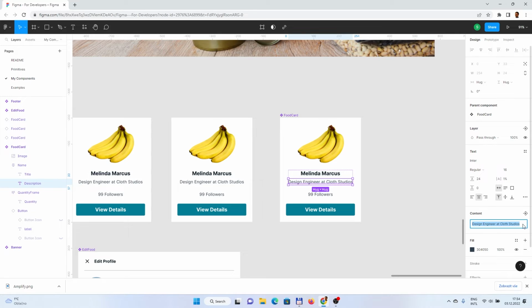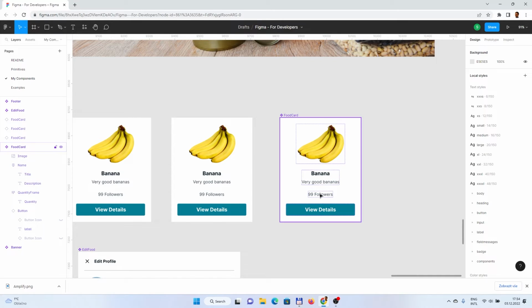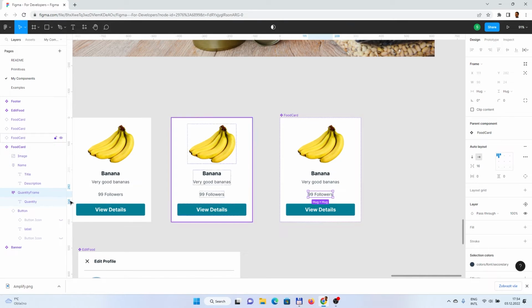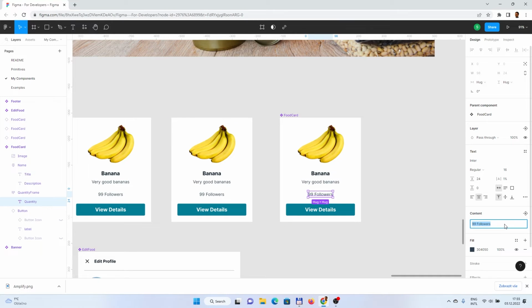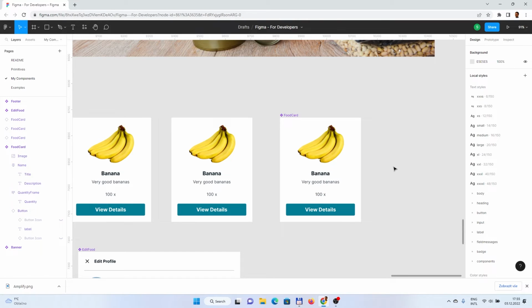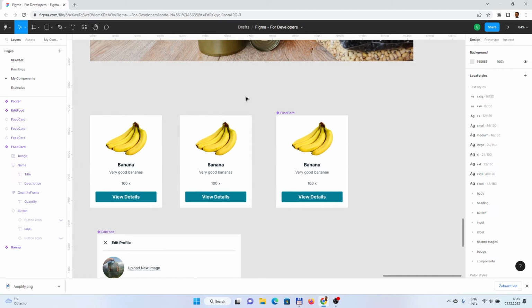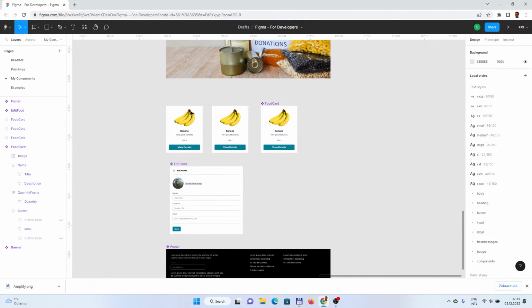For example, for the description, very good bananas, and title banana, and for the quantity text you can place something like that. Yeah, and that's our design of the food cart, which will be displayed there multiple times.